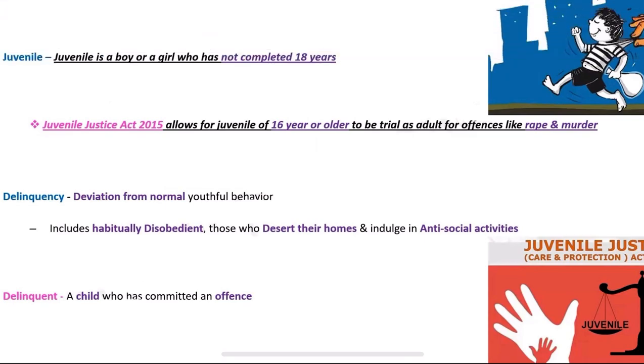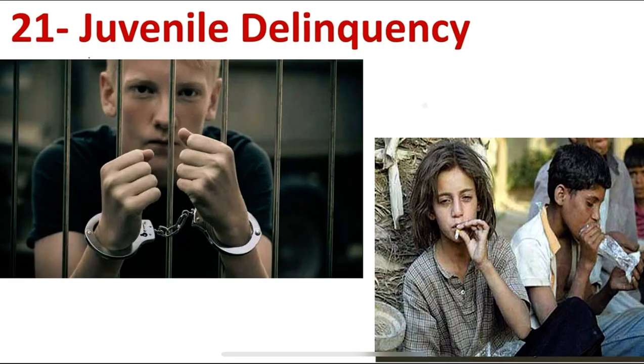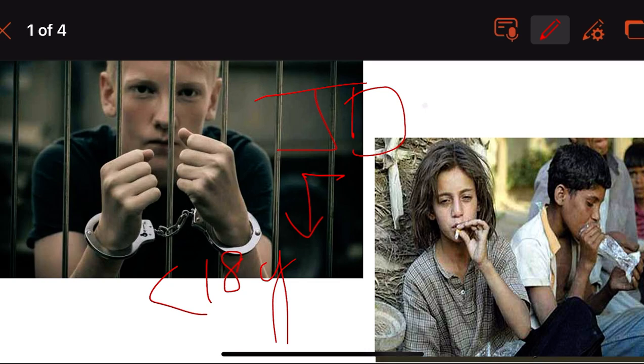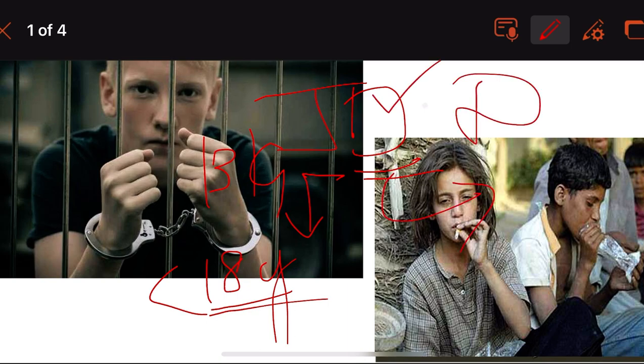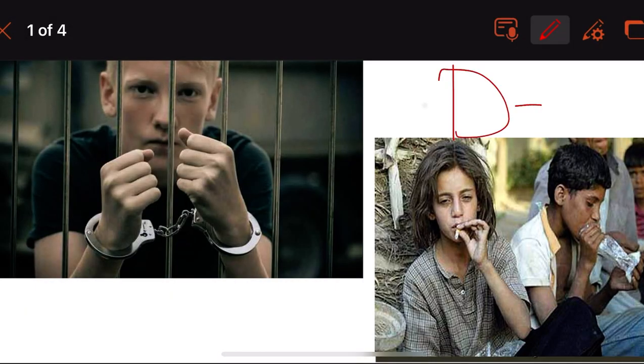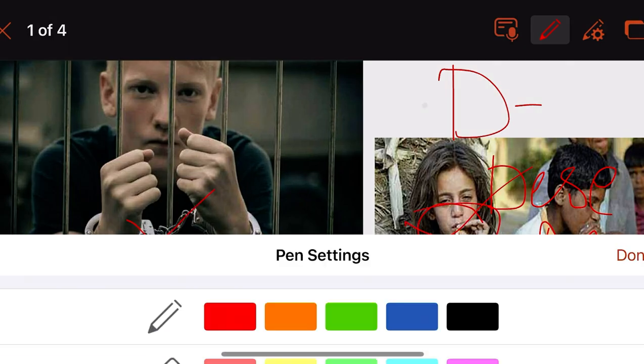Okay. So I hope this slide is all clear to you guys. So let us see. We studied about juvenile delinquency. Who is a juvenile? Juvenile is less than 18 years. It could be a boy or a girl who is aged less than 18 years. And delinquency, D for delinquency, D for deviation. It is a deviation from the normal youthful behavior. What could the deviation be? Deviation could be deserting from their homes and joining the antisocial activities, habitually being disobedient. You can see the small kids smoking here, and then committing offenses.